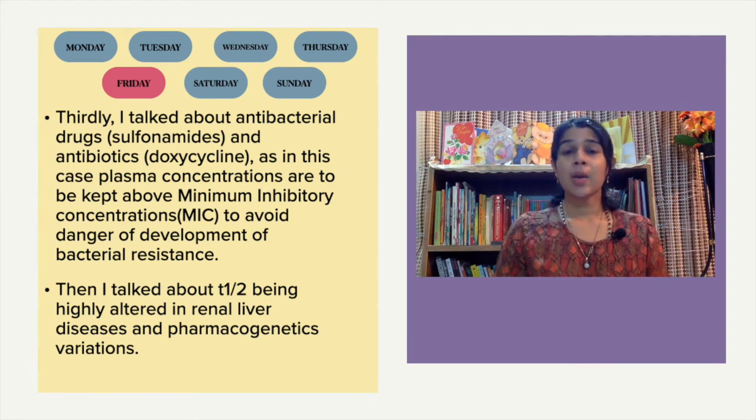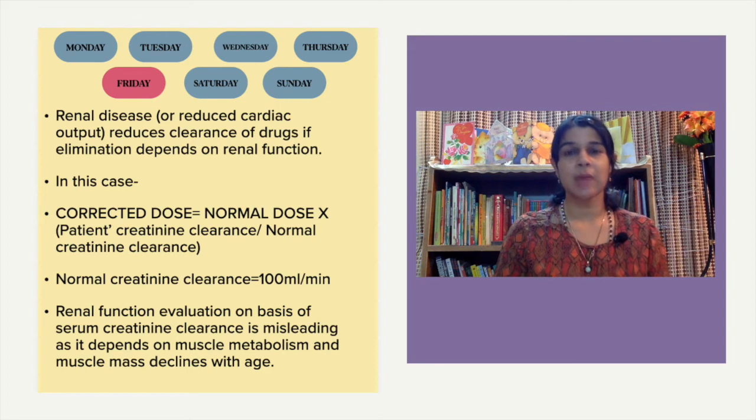Now, I also ended with a little deviation from these normal healthy people facts of the loading dose. Before winding up the topic on Friday, I discussed the case of patients with renal failure. In that case, we need a concept of corrected dose. And what is the formula I gave you for corrected dose? Just see on my side also, and I'll repeat it here. Corrected dose is equal to normal dose times the ratio of the patient's creatinine clearance upon the normal creatinine clearance, that is 100 ml per minute.